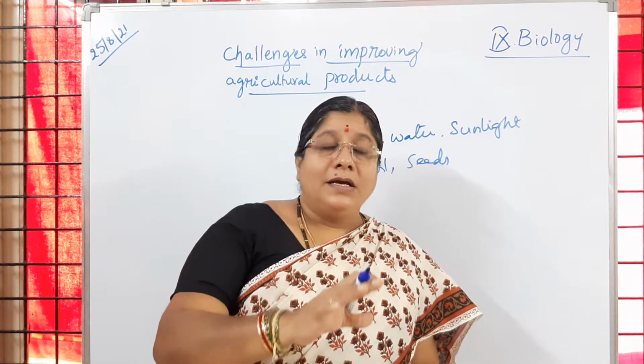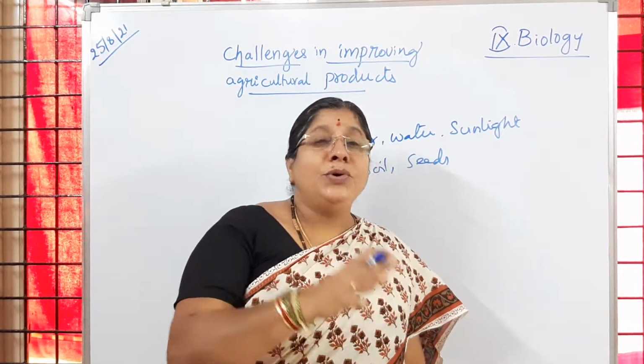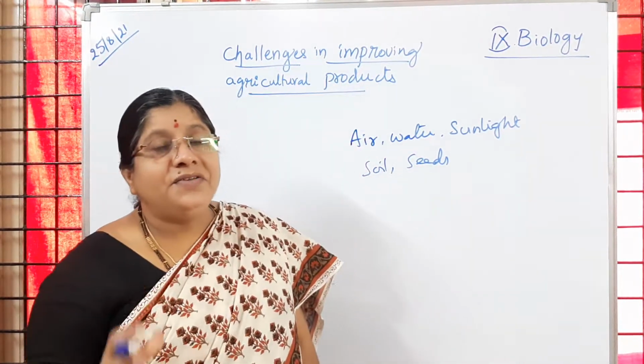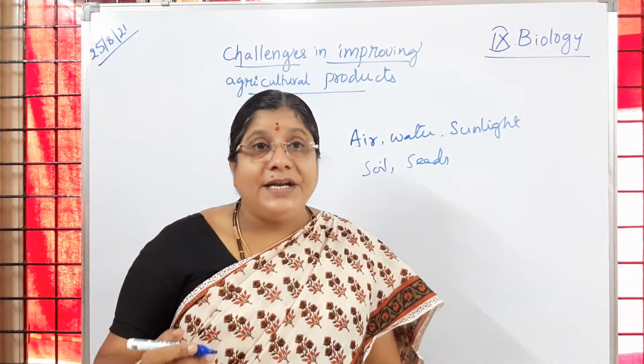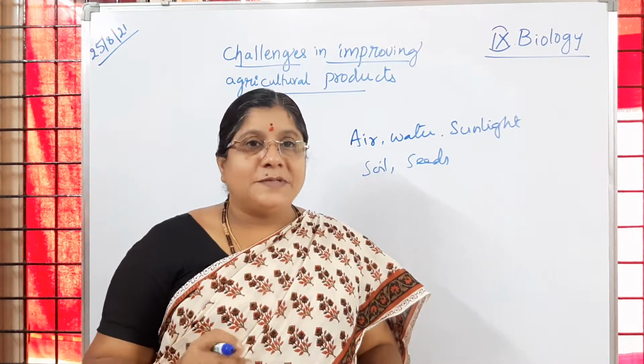So to increase the food production, different factors are needed. So what are the different factors we need to grow the crops?